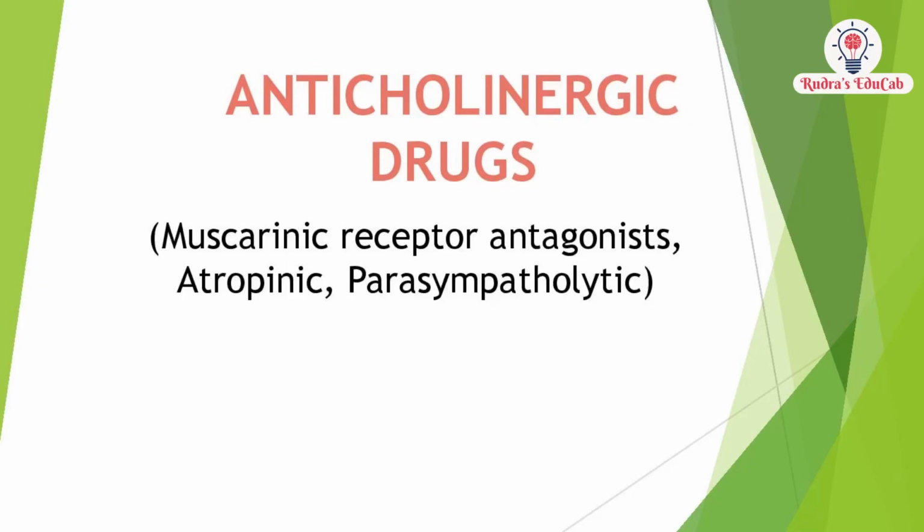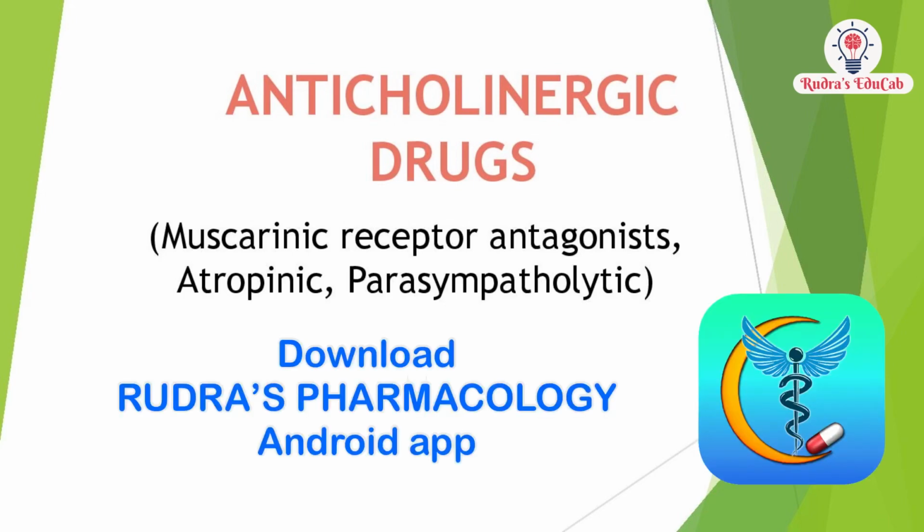In this video, I want to explain about anticholinergic drugs. They are also called muscarinic receptor antagonists, atropinic drugs, or parasympatholytics. I will explain the classification of drugs, pharmacological actions of those drugs, and uses of belladonna alkaloids mainly, then pharmacokinetics, adverse effects, contraindications, and drug interactions of those belladonna alkaloids. Next, mydriatics, quaternary compounds, tertiary amines, and vesicoselective drugs.